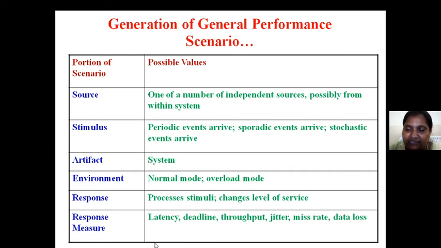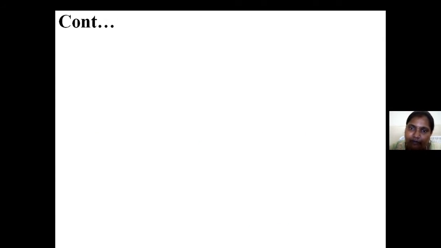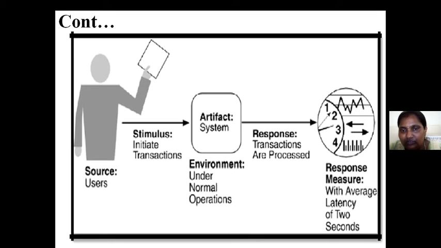By using latency, you set the deadline; throughput you are measuring; jitter is the gap between submissions; miss rate, because data is not available, the data is missed, data loss. So these are some of the responses we have to check to measure the quality attribute performance. I gave this example in the last class.